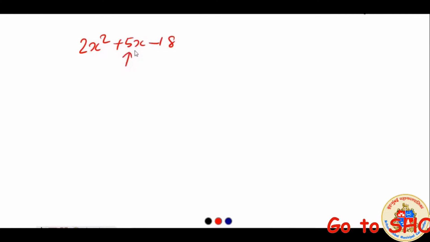For example, the next time it comes in front of you, like the method we studied now, for example 2x square plus 5x minus 18, what we will do is find numbers in such a way that here it is 5x, here it is 18 and here it is 2.